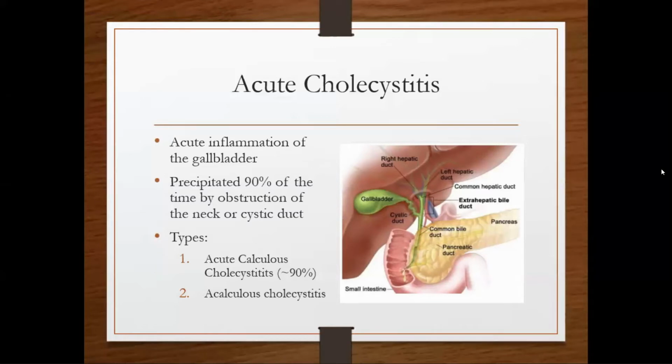So acute cholecystitis can be divided into acute calculous if there is presence of stone, and acute acalculous cholecystitis if stone is absent. Acute inflammation in absence of stone is acute acalculous cholecystitis, and the stone generally obstructs the neck or cystic duct of the gallbladder.